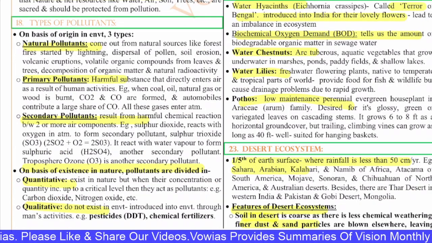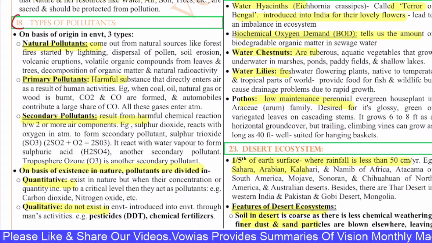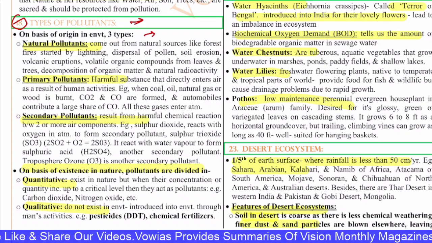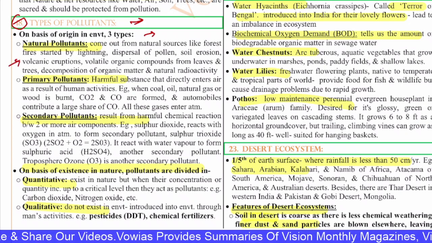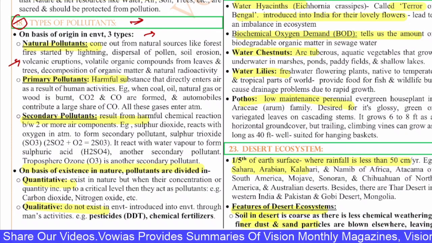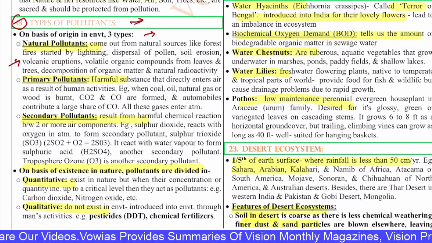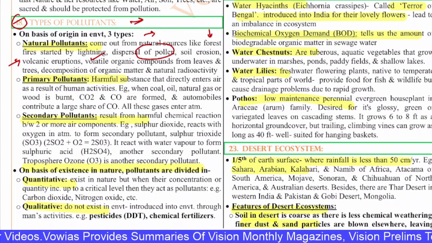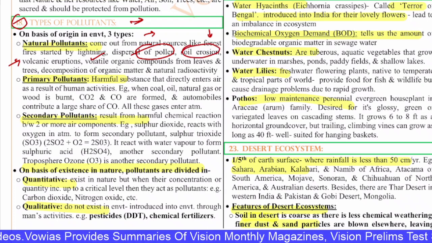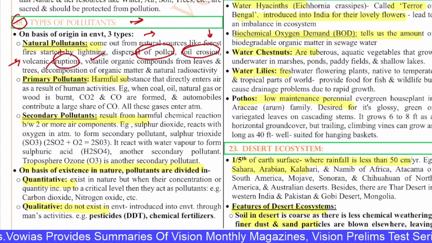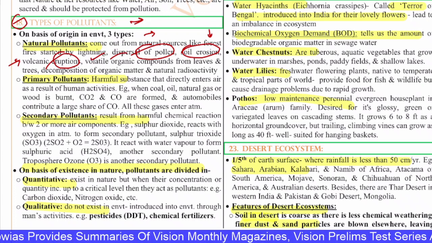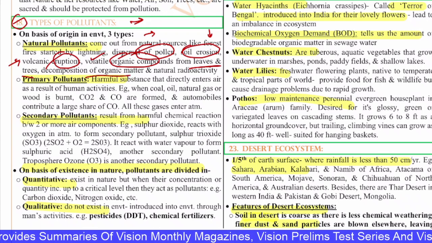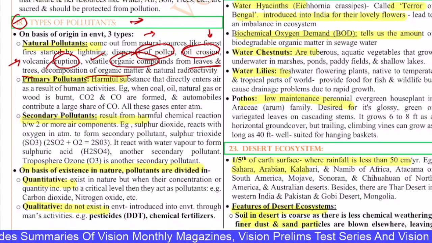So here the 18th question is with regard to the types of pollutants. On the basis of the origin in the environment, there are three types of pollutants. First is natural pollutants. That means they are occurring naturally without any human interference. So they are the forest fires started by lightning, the dispersal of pollens, soil erosion, volcanic eruptions and the gases released during volcanic eruptions, the soot which is released, the volatile organic compounds from leaves and trees, decomposition of organic matter and the natural radioactivity. All of these things are the natural pollutants.